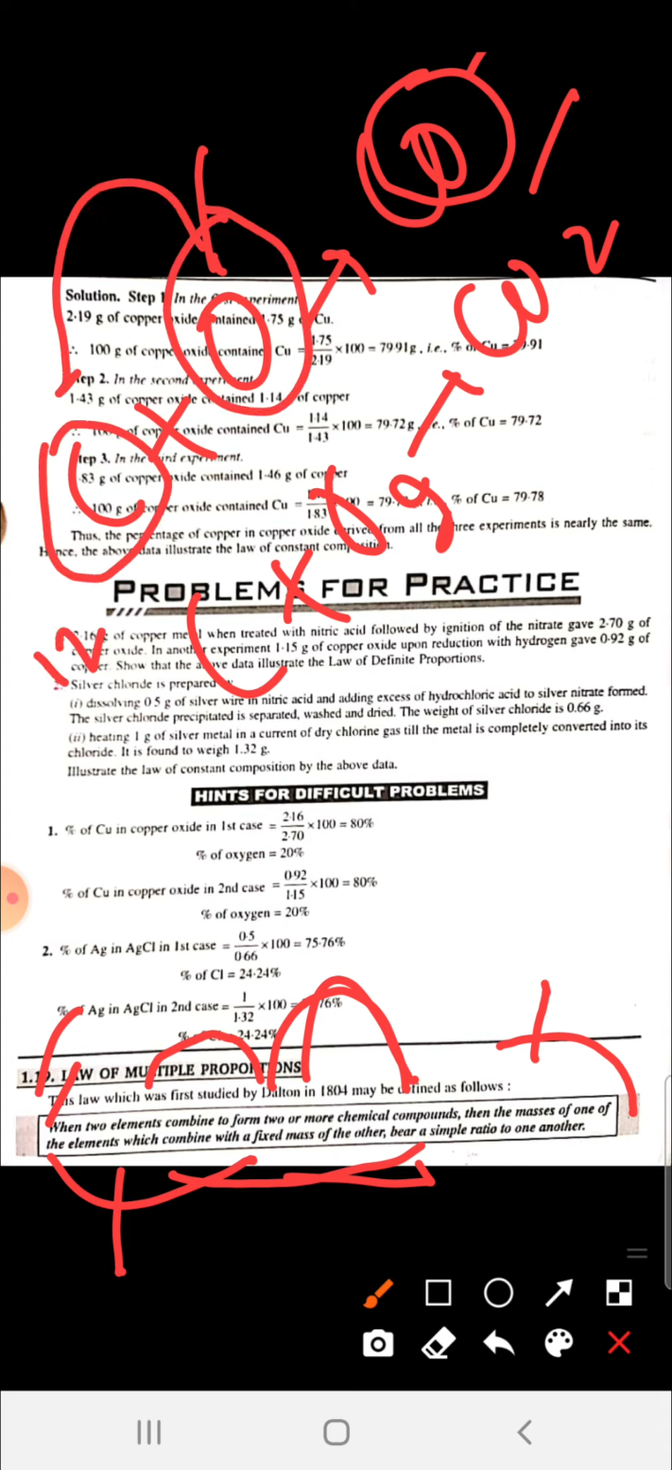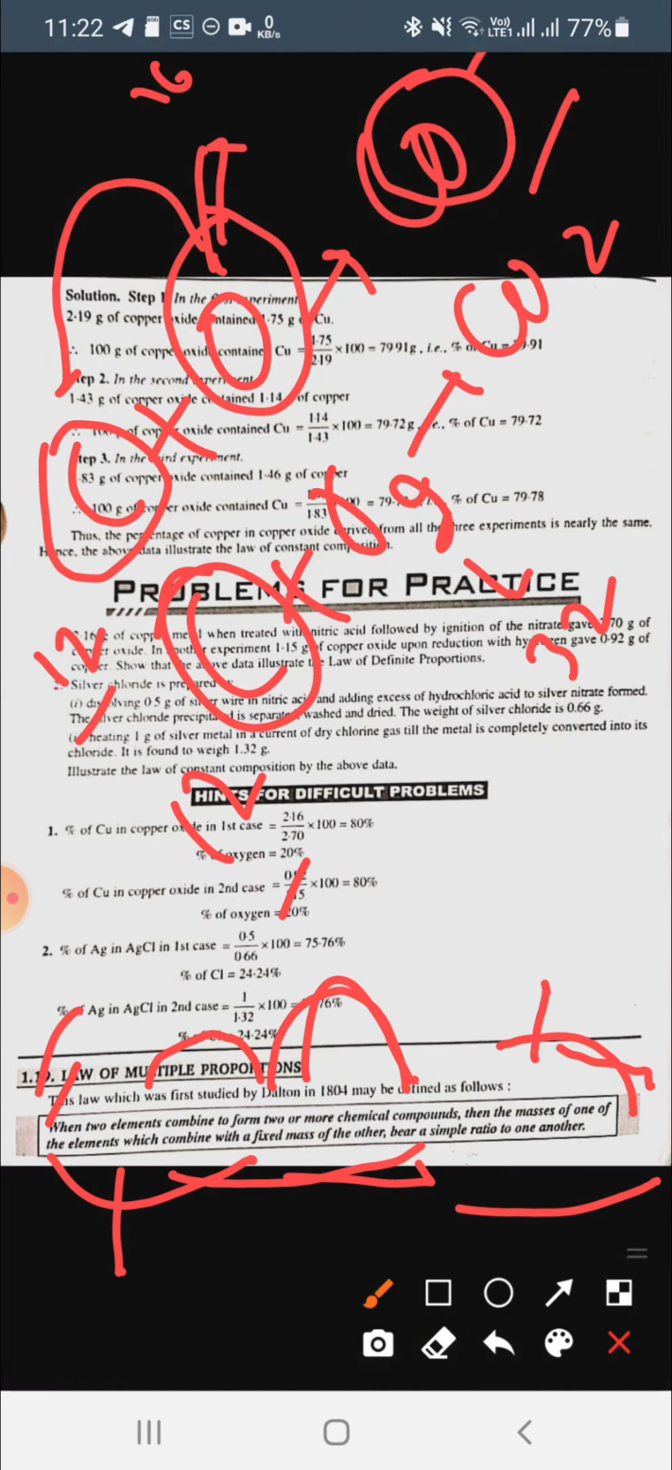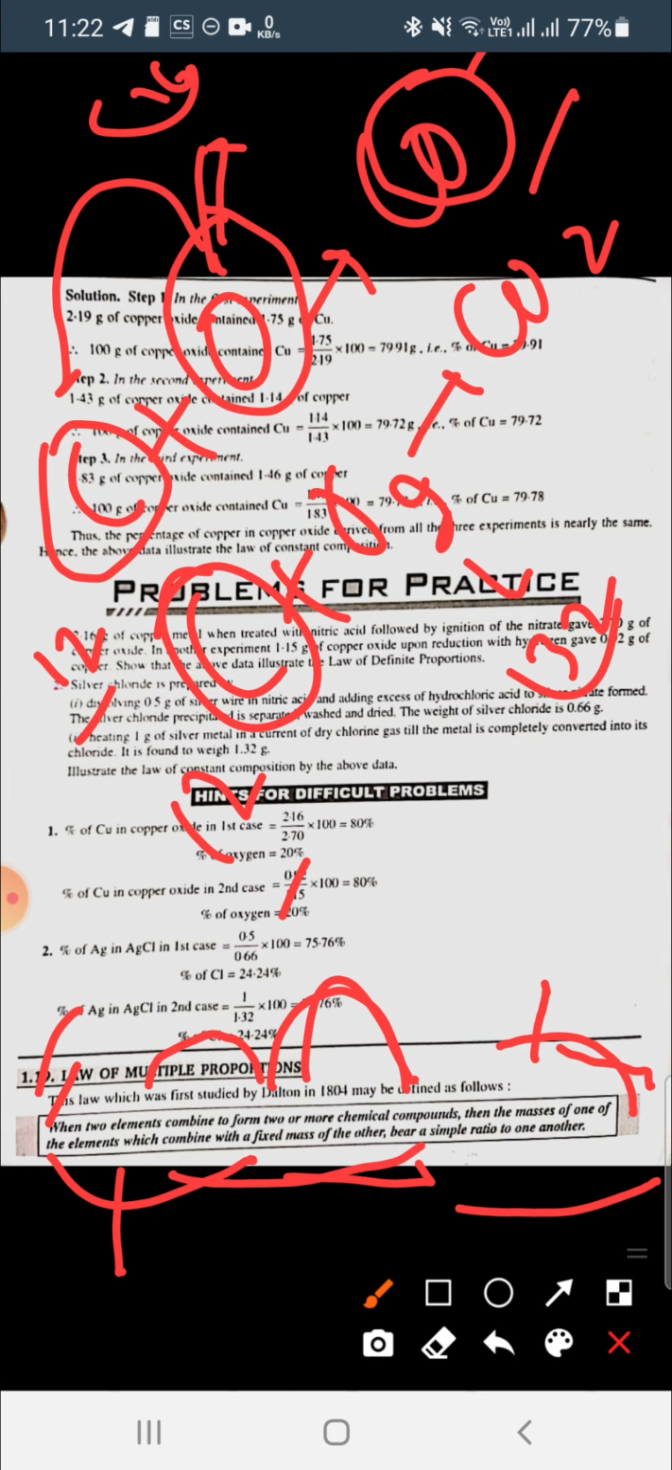Carbon has 12 gram here, and here it also has 12 gram. Here oxygen has 16 gram, and here oxygen has 32 gram. So they are saying the masses of one of the elements, like oxygen, which combine with the fixed mass of the other, that is carbon, bear a simple ratio to one another. Oxygen here is 16:32, and the ratio of 16:32 is 1:2.